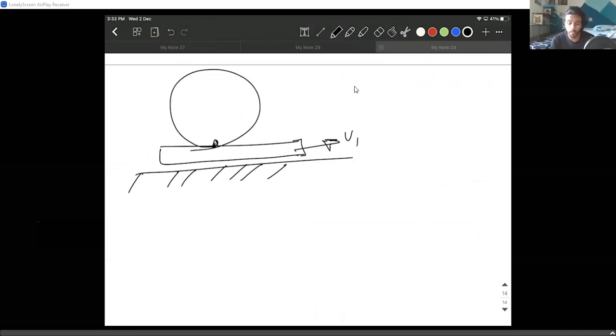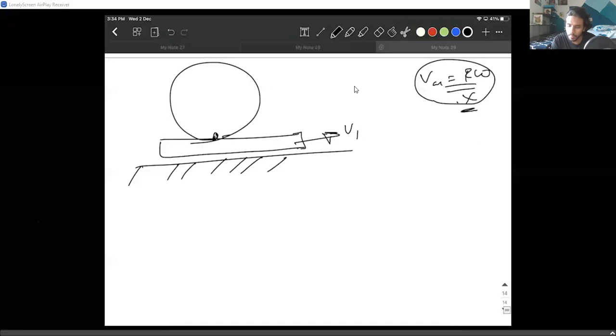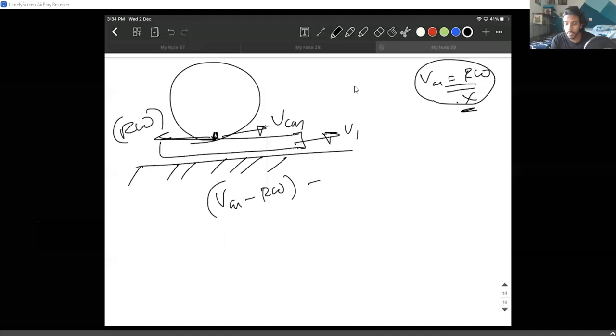That is why, just because it is pure rolling, you cannot say VCM equals R omega. Don't ever fix to this point. If it is rolling on the ground, which is a fixed point, then v equals R omega. Otherwise, if it is rolling on a plank and the plank is also moving, you need to be a little more careful, writing v minus R omega, the point's velocity, which is nothing but VCM minus R omega. It's not equal to zero this time, it is equal to v1.